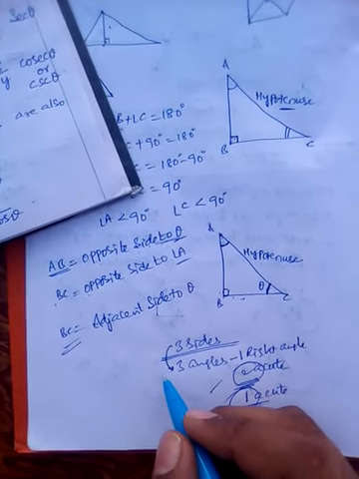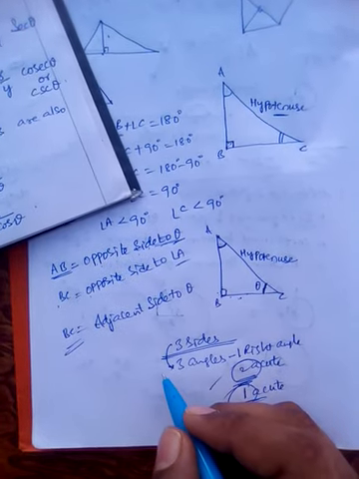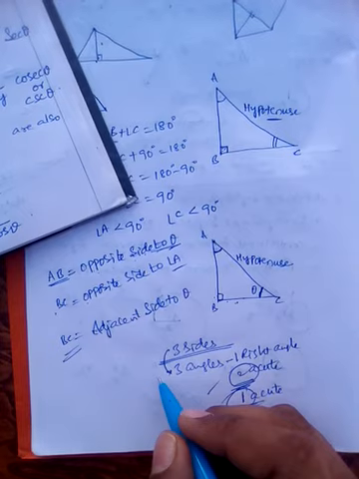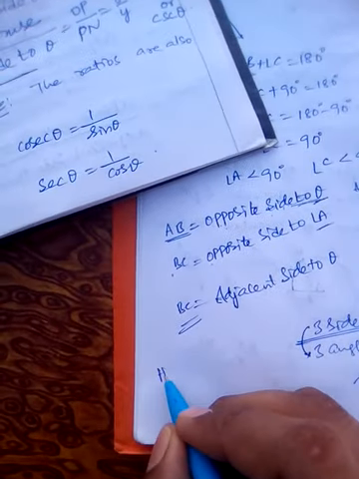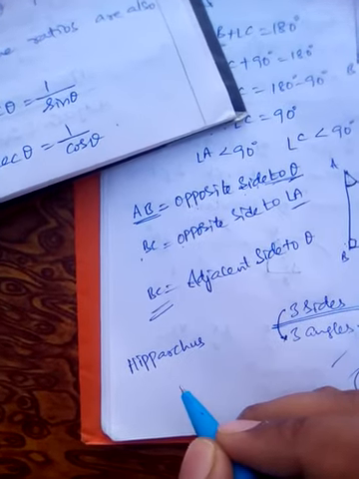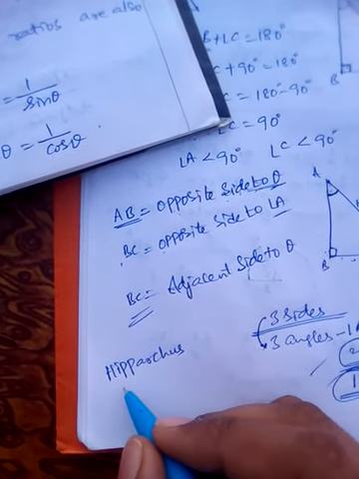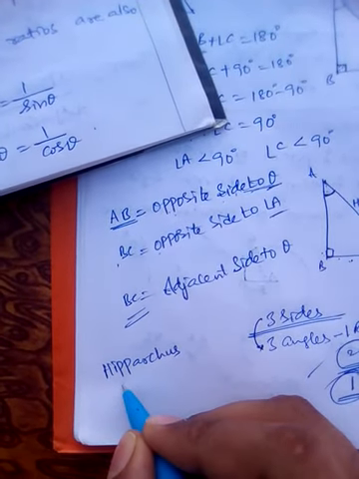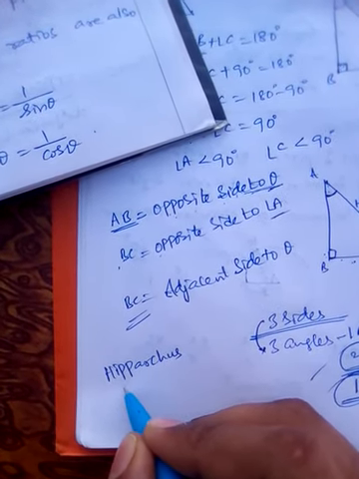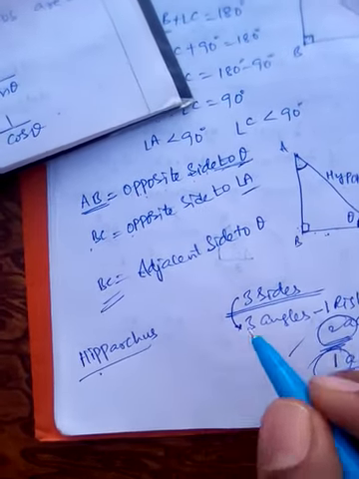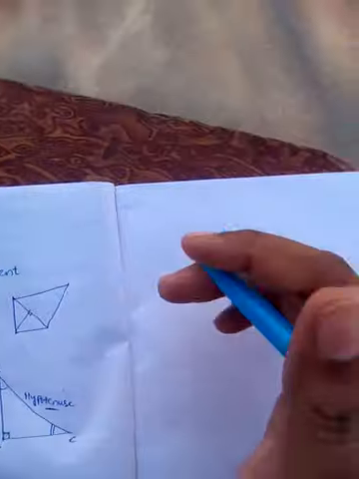Actually, the relationship between the sides and angles in a right angled triangle was given by the mathematician Hipparchus. What he did was take the ratio of the sides.